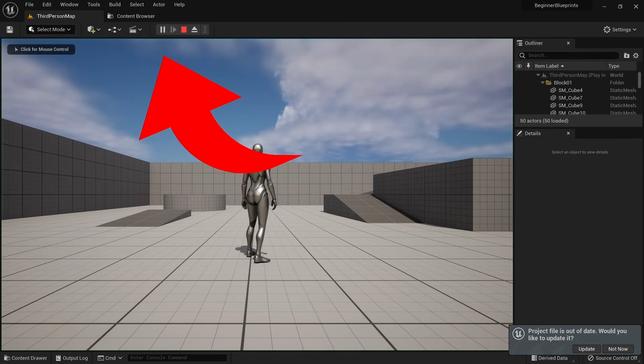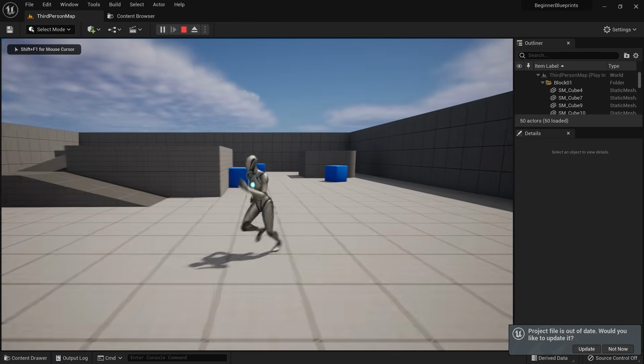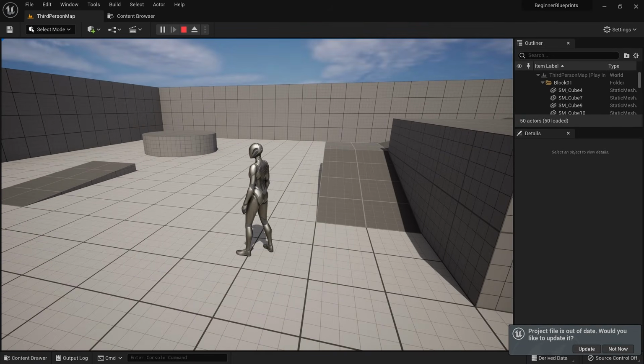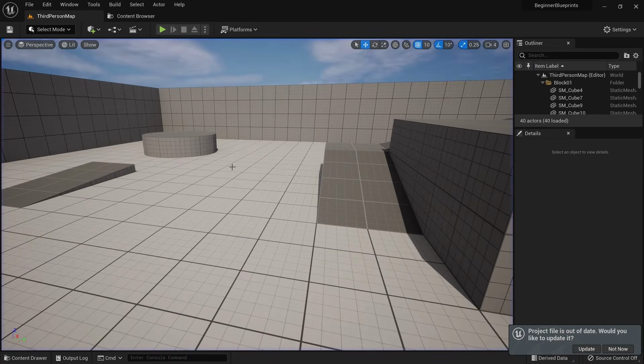When you press play, you already have a character that can move around and jump, since we picked the third person template. This character is a blueprint class that is provided by Unreal Engine.